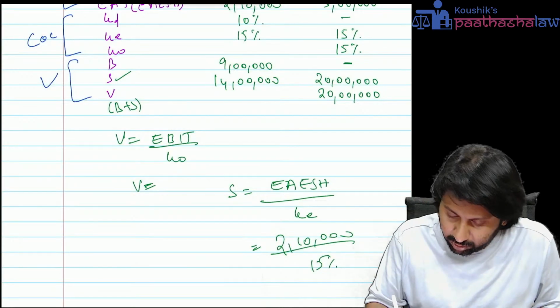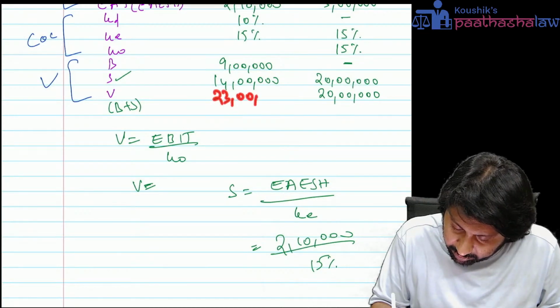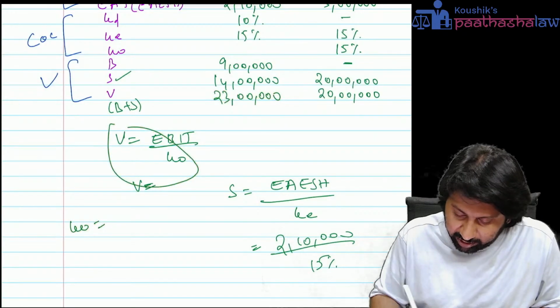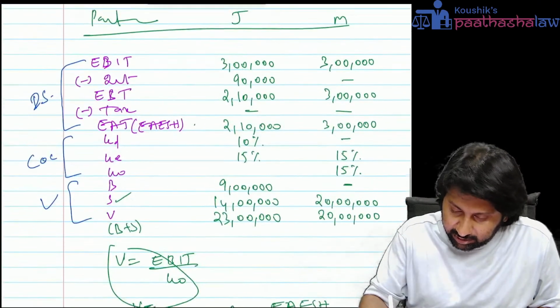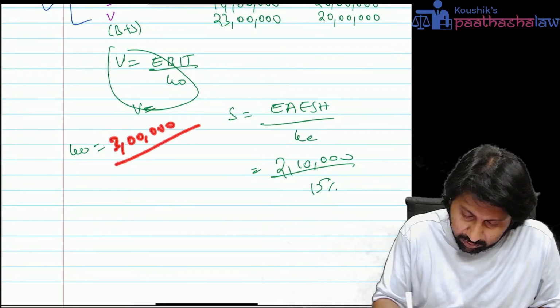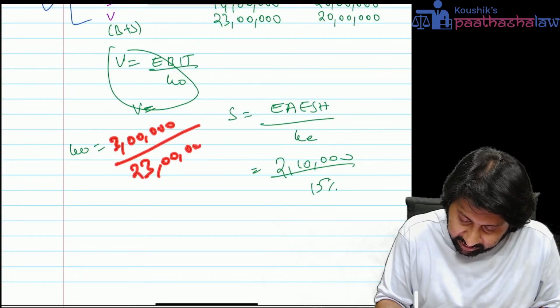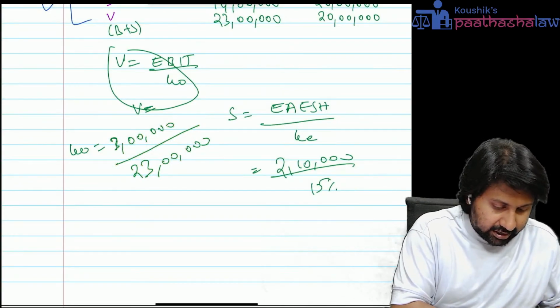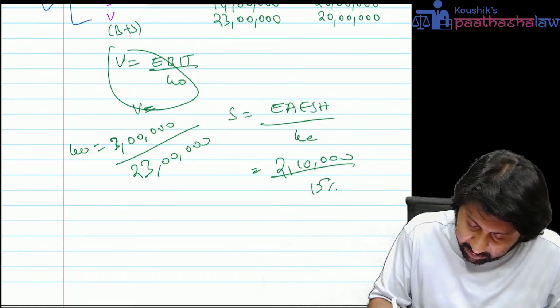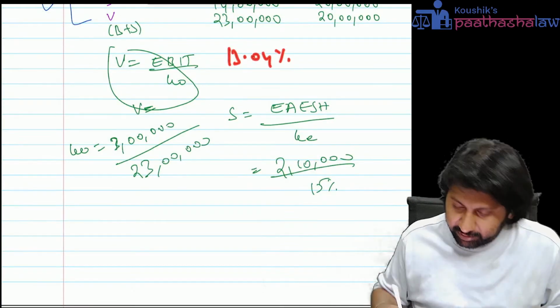Value of S. Total put together will be 23 lakhs. So KO equals, interchanging this formula, EBIT by V. EBIT is 3 lakh, V is 23 lakh. 3 lakh divided by 23 lakh is 13.04%.